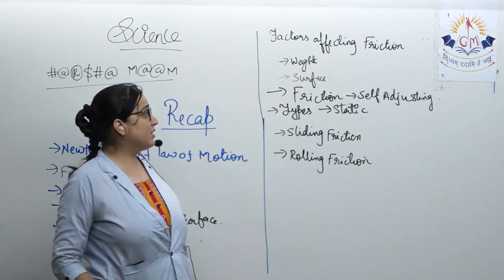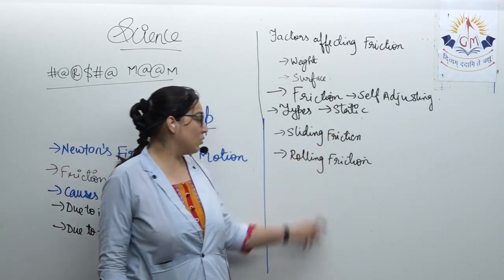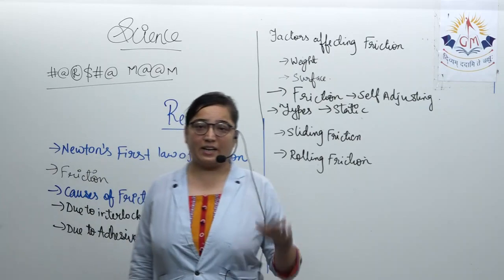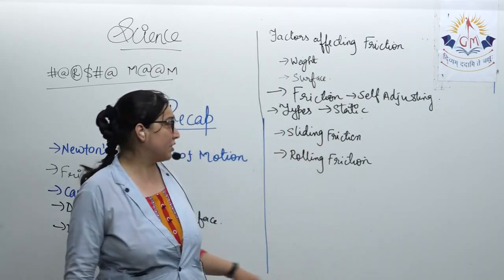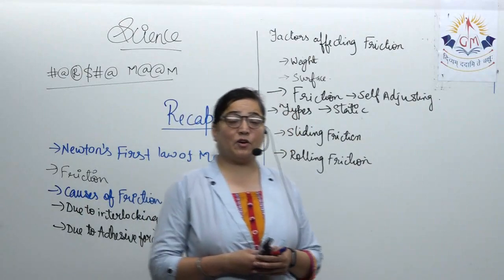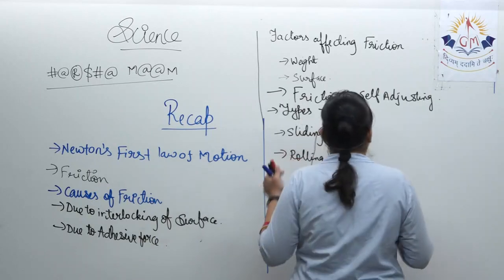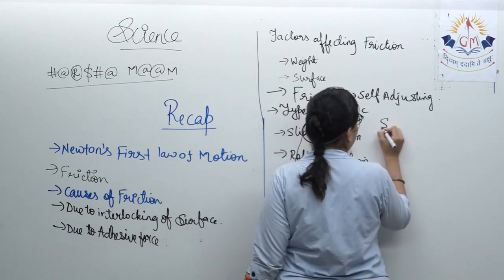Then next is the three types of friction, which is static friction, sliding friction and rolling friction. Now what is the static friction, sliding friction and rolling friction? Static friction is the limiting friction, that is the minimum amount of force which is needed to just move the object, and this is a very important point, that is sliding friction